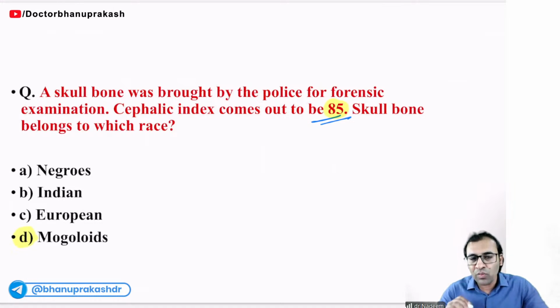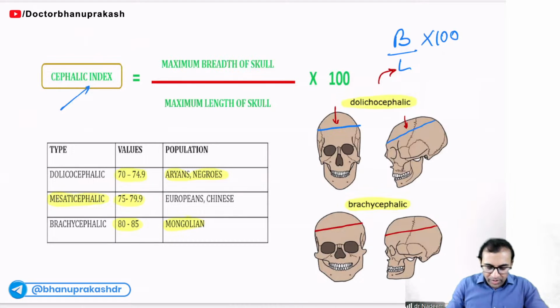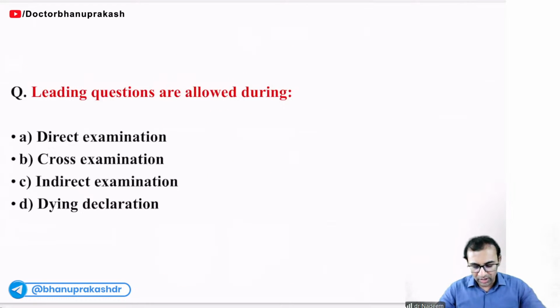Now you can ask me, sir, what about the Indian population? Which type of skull do we have? Indian population, most of the features are Caucasoid with Negroid. Out of these three, we belong to mesaticephalic. Next question. Leading questions are allowed during...